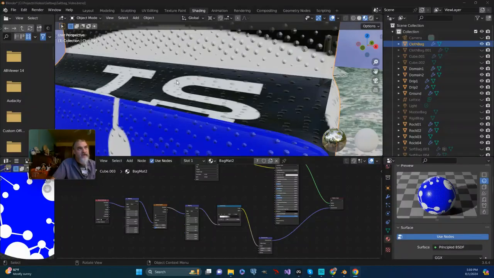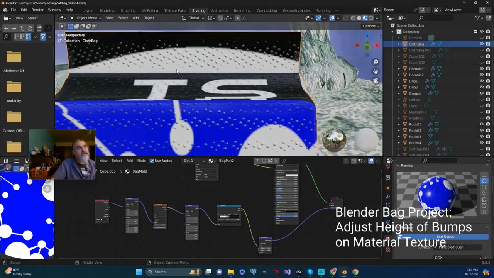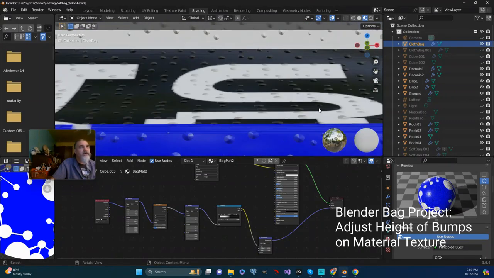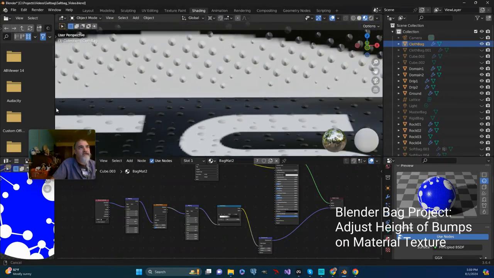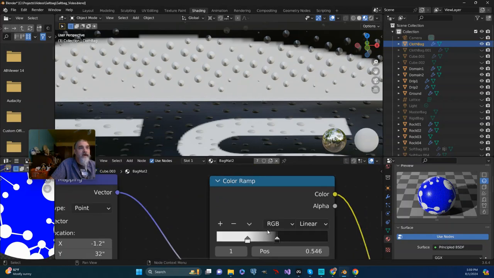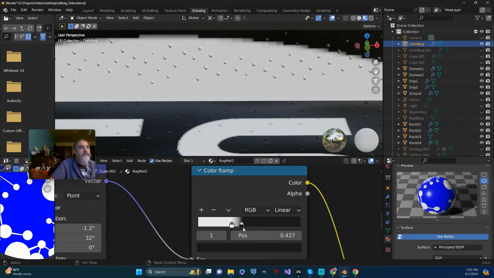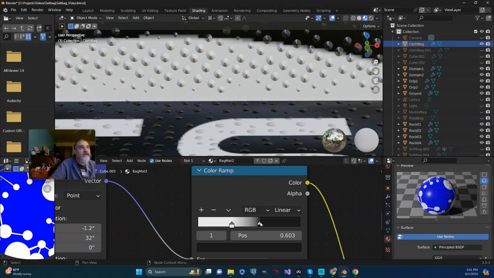Okay, so previously I had created this bump material, and I'm about to go ahead and apply it to specific spots of this mesh. But before I do, I think I actually want to try to affect the size of the bumps as far as like the height goes. So I think I'm going to just kind of zoom in on the color ramp, and I'm going to just bring these closer together.